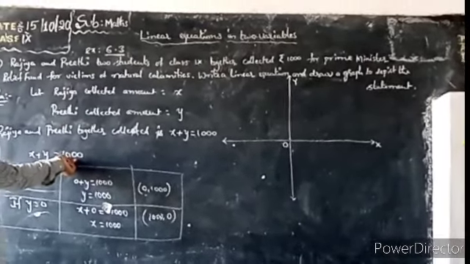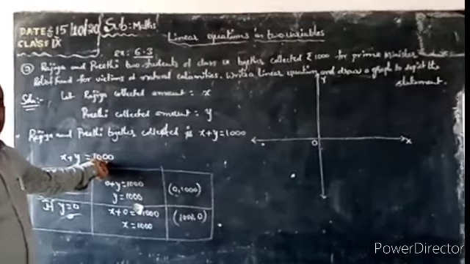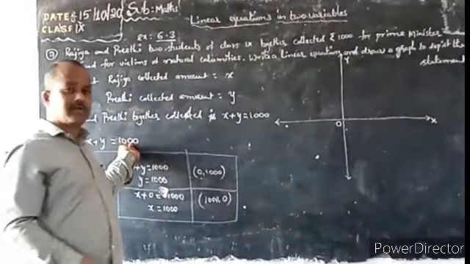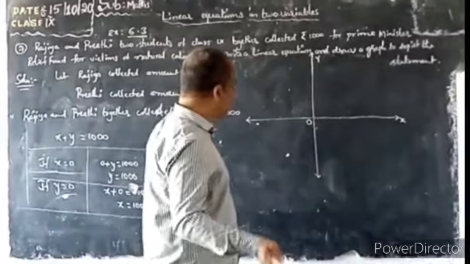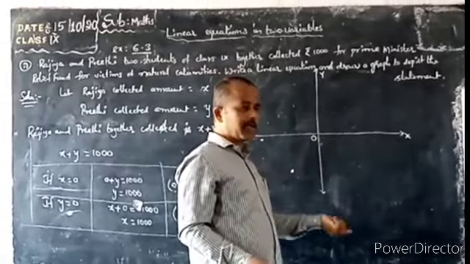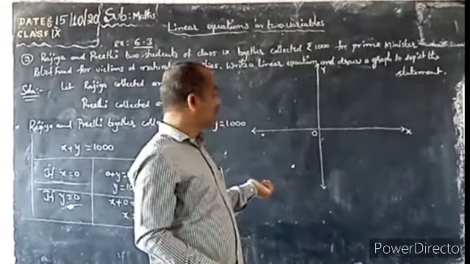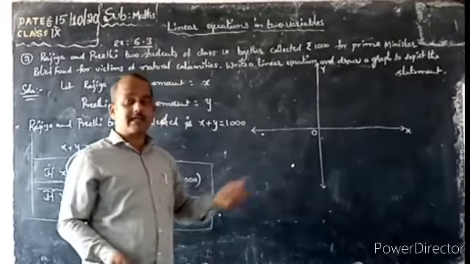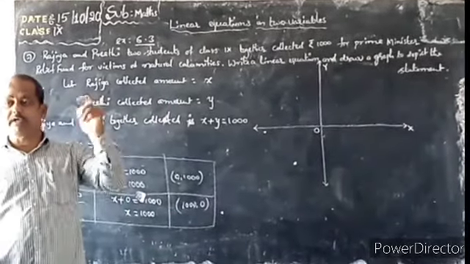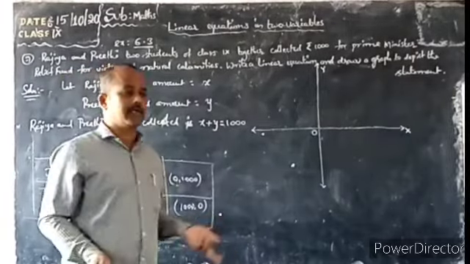In the graph sheet 1000 columns are not there. Mostly 20 or 28 columns we get, so you have to take 1 centimeter as either 100 or 200.